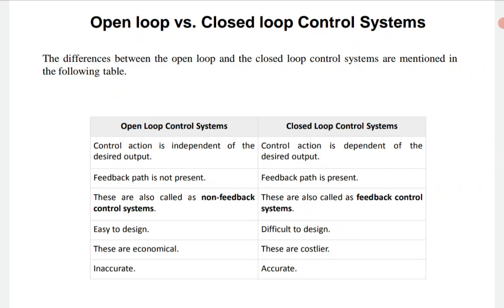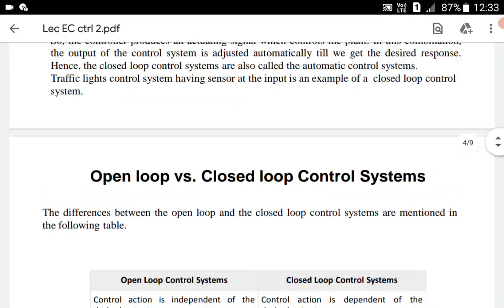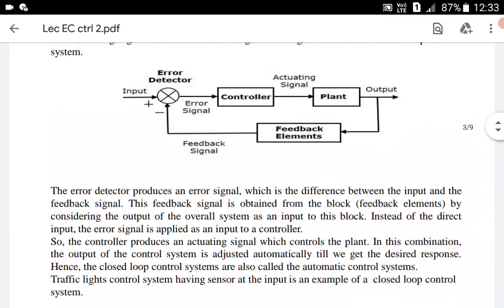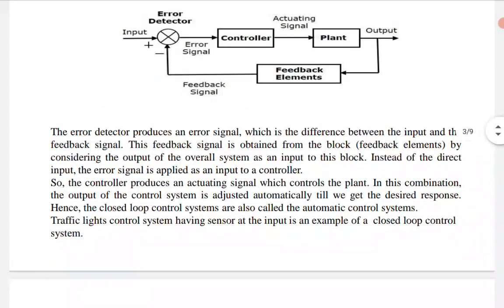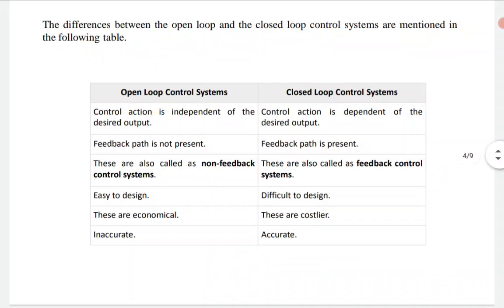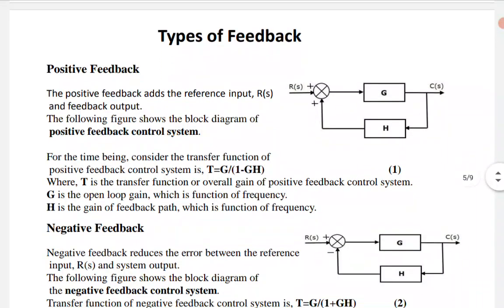Open loop control systems generate output that can be inaccurate, whereas a closed loop system generates an accurate value due to the presence of the error amplifier or error detector, because it automatically measures the respective output as well as the input that is being fed in, and tries to minimize the error so that the desired response is generated in an accurate way. Okay, now types of feedback.